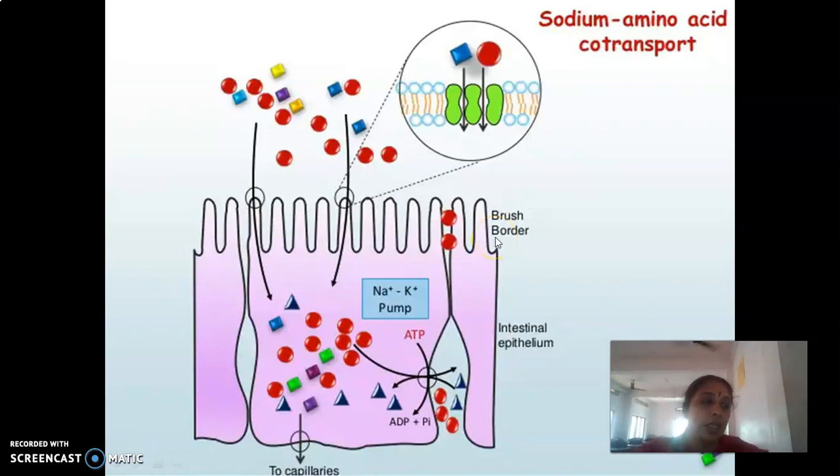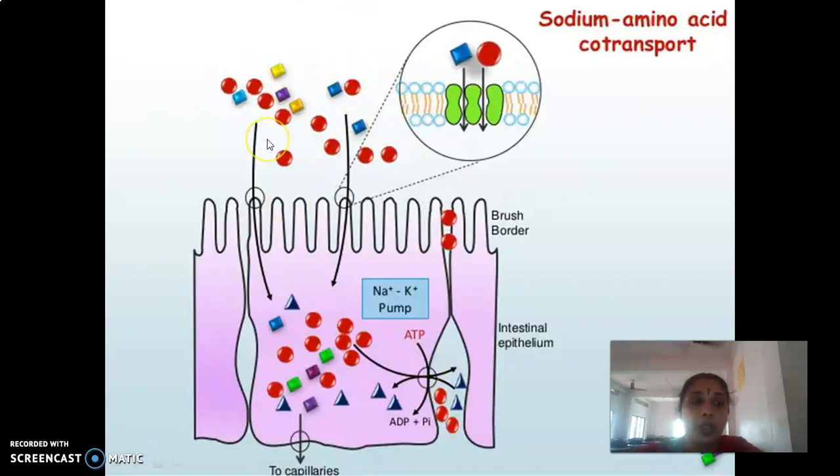The condition again is that all the amino acids should be L amino acids, while for carbohydrates the sugar should be D-glucose, D-fructose. The L amino acids are absorbed by an active carrier-mediated mechanism. Why is it an active process? Because first the sodium pump has to take extra sodium ions from the epithelial cells and release them out into the blood. Then only the diet-derived sodium can enter into the epithelium.